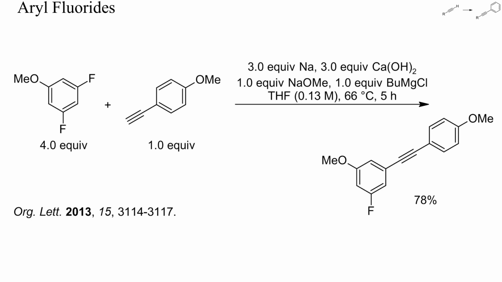Here, a rather weird mixture of sodium, calcium hydroxide and a Grignard reagent was used to arylate an alkyne with an aryl fluoride. Generally, it isn't a good idea to mix alkynes with sodium or metallic zinc, because these metals can reduce alkynes to olefins. Anyway, this did not happen here, and a high yield of diaryl alkyne resulted.